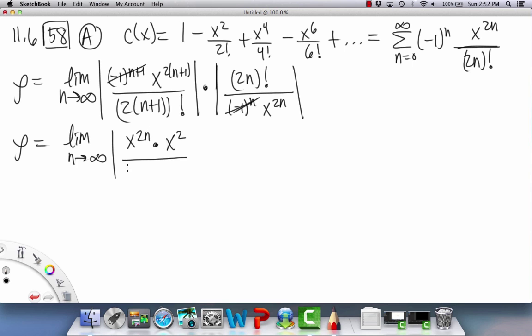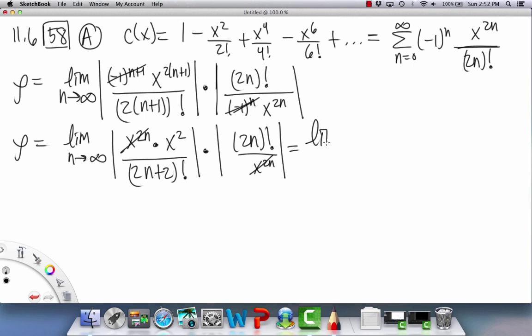And then over 2n plus 2 factorial times 2n factorial on top, and then the x to the 2n. Okay, so I'll just cancel these out for now, because that's what comes out. And then we also have to deal with these factorial things. So we're going to end up with something like this.